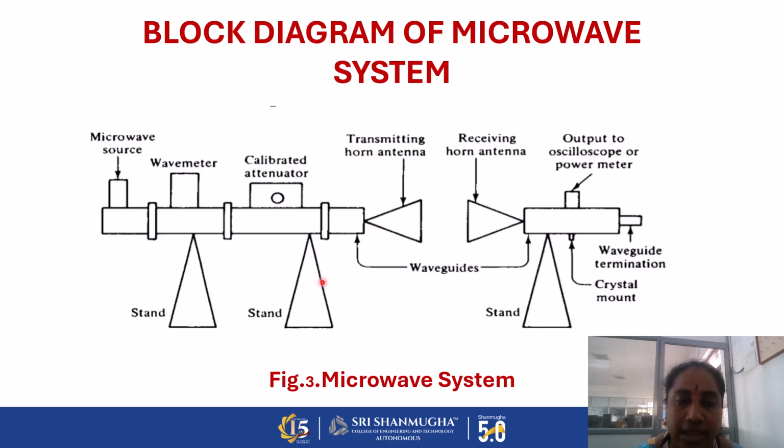At the receiver side, we are taking the output either in the slotted line section, or in a power meter, or an oscilloscope, or a VSWR meter. These are the main elements for taking the output in the microwave system. Finally, we are terminating the entire system. We can choose the element as a matched termination, that is, a waveguide termination. And next one, crystal mount. Here we can connect the slotted line section for taking the output from the oscilloscope.